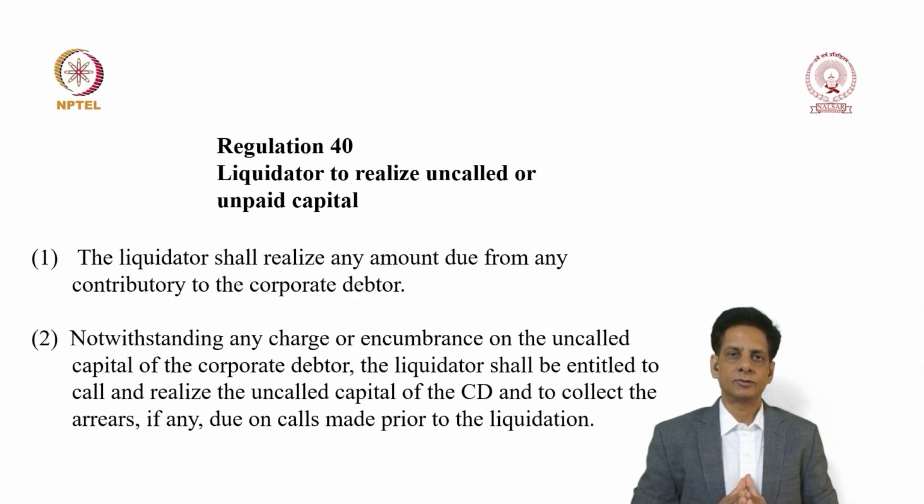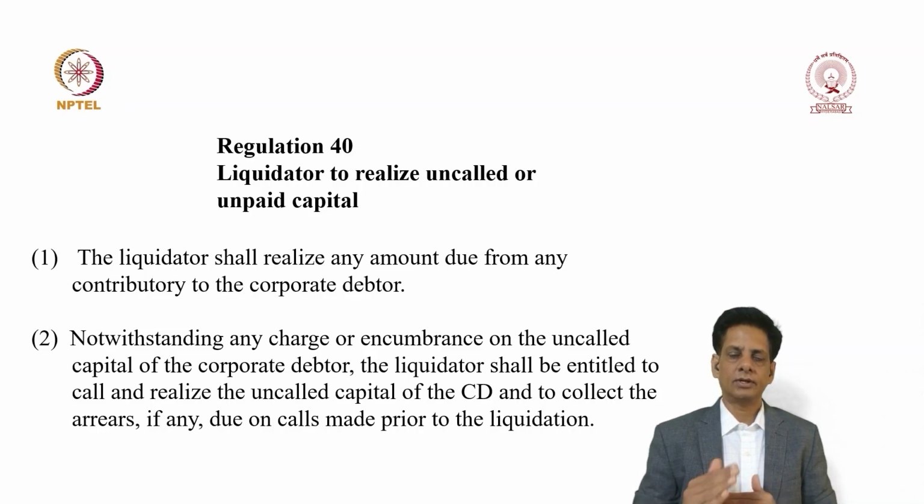Uncalled capital is where the company does not call you to pay the money. Like I said, the company has only asked you to pay 5 rupees against a 10 rupees share, and 5 rupees it thought it will collect later. So the 5 rupees which is already called is called the called up capital, and the 5 rupees which is not called will be called an uncalled capital.